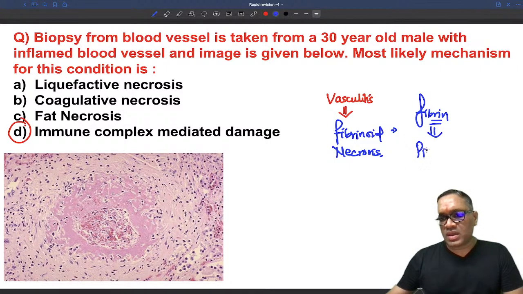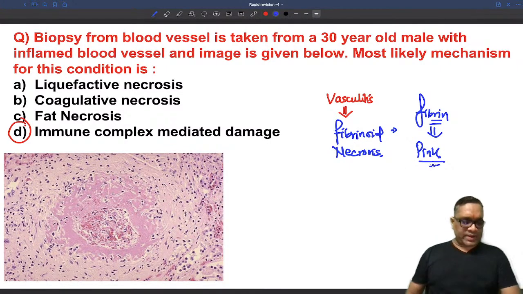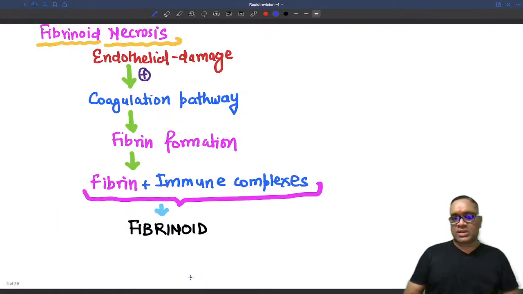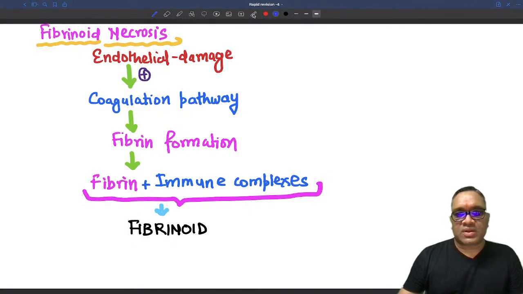Fibrin will be a pink amorphous material. So these are the pink material which is fibrin. So here the answer is D. Now one by one we will analyze all the options. First I will talk about the option that fibrinoid necrosis is because of endothelial damage.